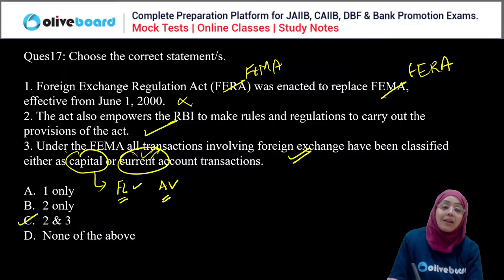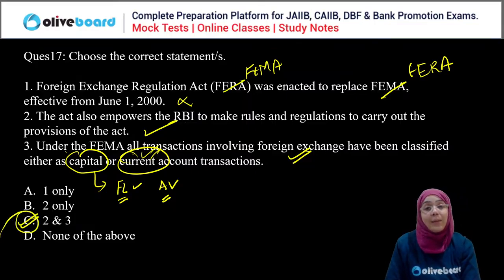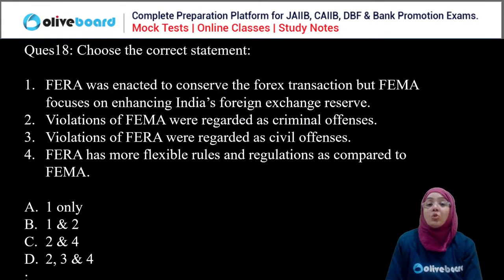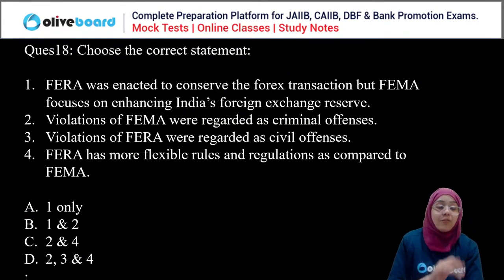So second and third is the correct statement. We have to choose the correct statement. Second and third is the correct answer, right? Next. Choose the correct statement again regarding FERA and FEMA.